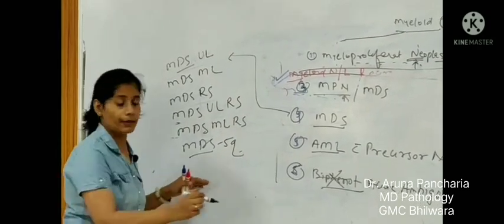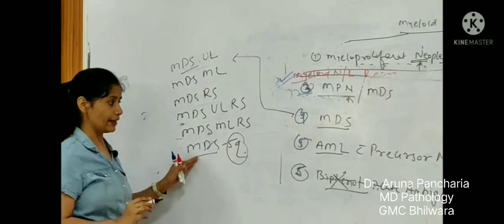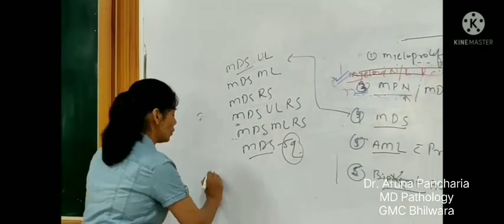This is the chromosome number; there is a deletion of 5q. And the last one is from 2016.